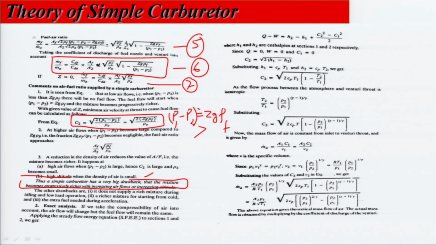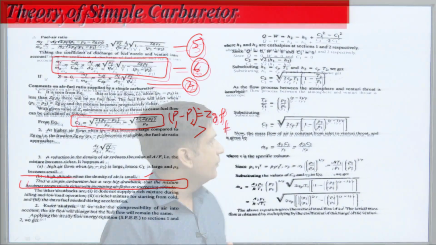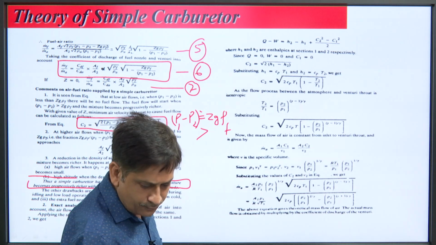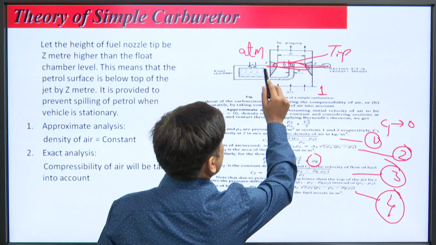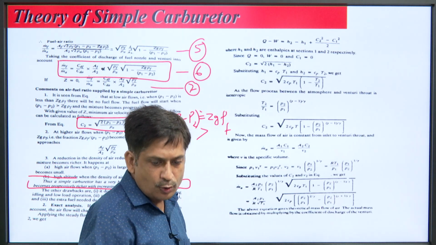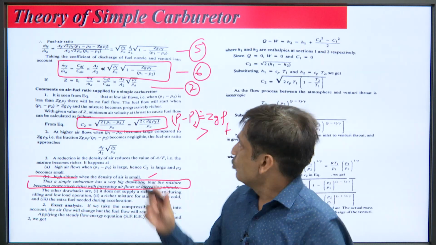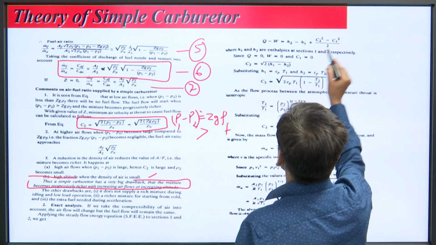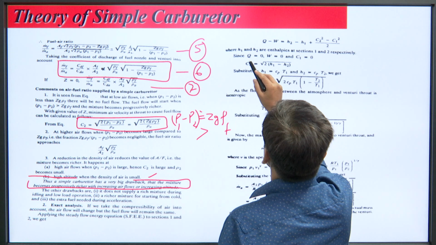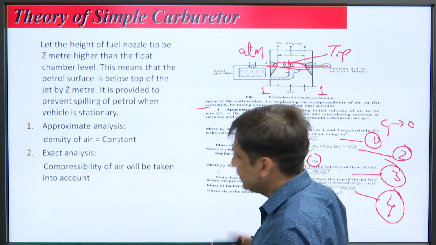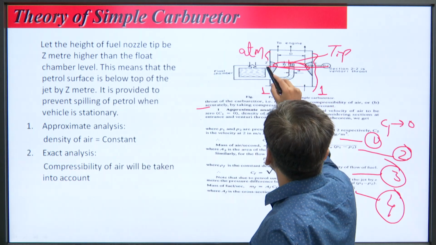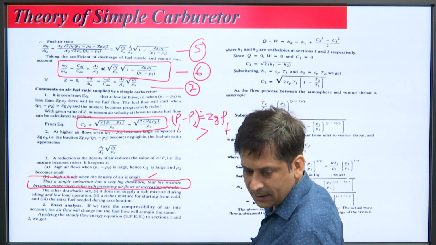Now, the next analysis is exact analysis, where we consider density of air is variable. So, you will apply the steady flow energy equation between section 1 and 2. By applying such steady flow equation, Q minus W equals H2 minus H1 plus C2 square upon 2, where H1, H2 are the enthalpies. We assume that this flow of air is isentropic. You consider that it is totally insulated from the surrounding and there is no work done by the carburetor.